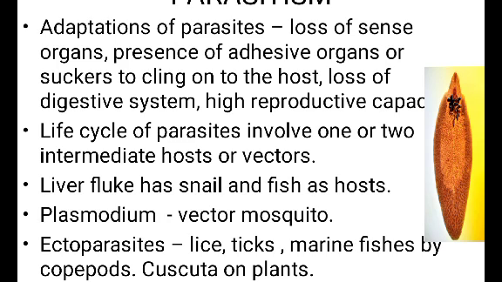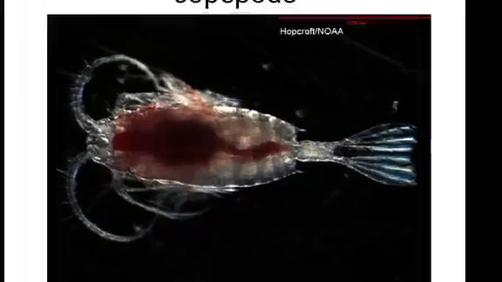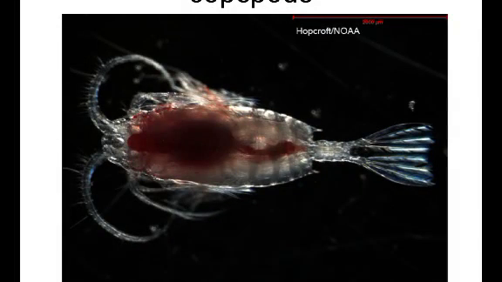Example, ticks on dogs or lice on humans. These are examples of ectoparasites. Even many marine fishes are infested with the ectoparasite called copepods. Here the picture you are seeing is the copepod. This is a parasite on most of the marine fishes.